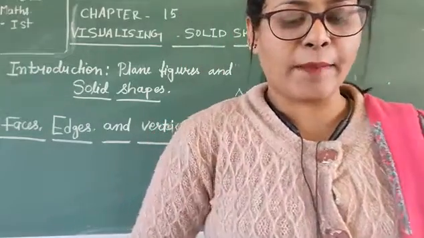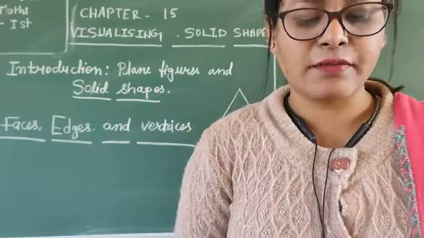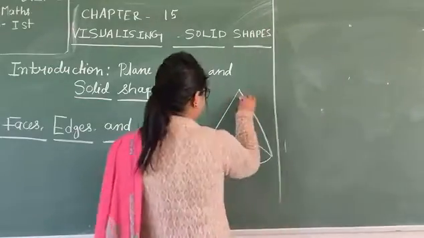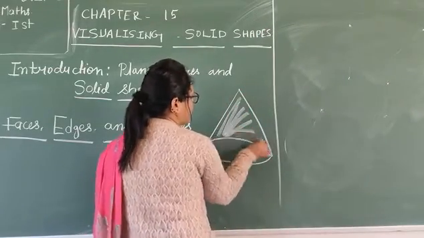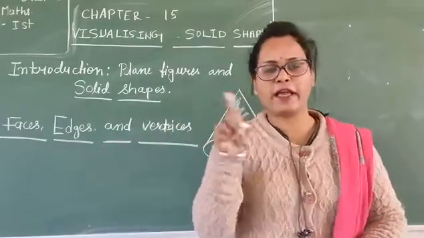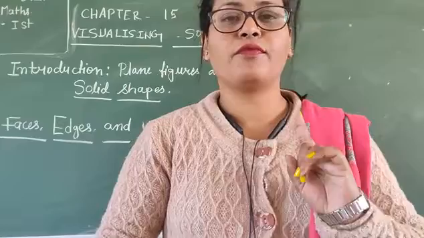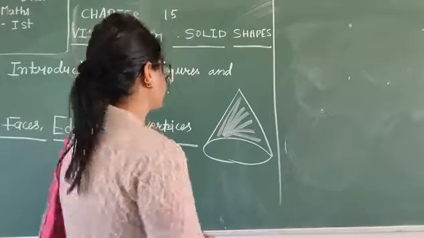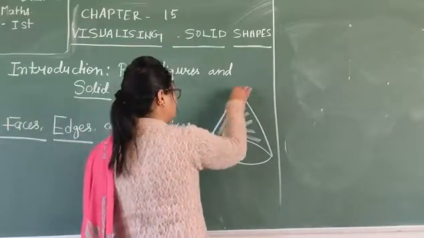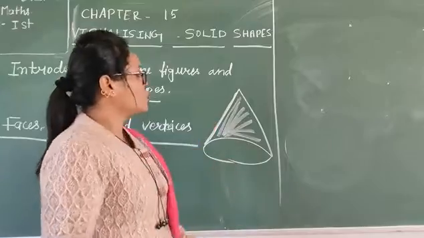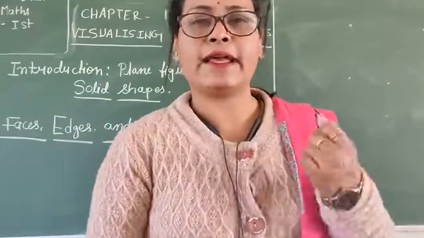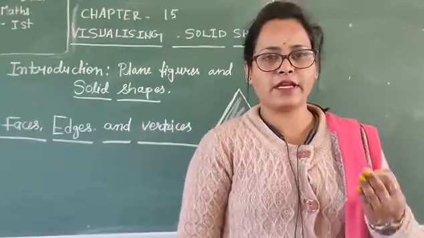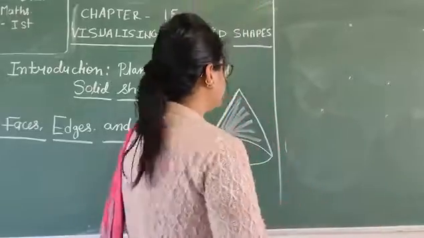Clear? Then do you remember the faces? Faces means sides. This one is a face. So this task is for you, you have to make any cube and find the faces, vertices and edges. And edges, how? This one is an edge. So the third thing is edges, vertices and faces.